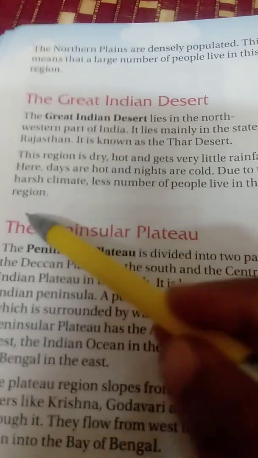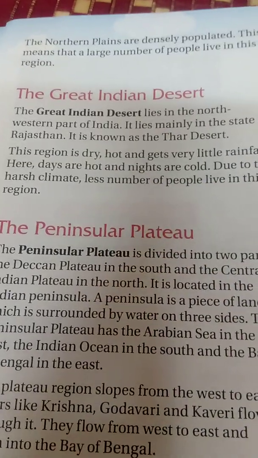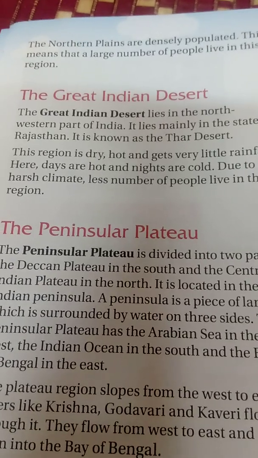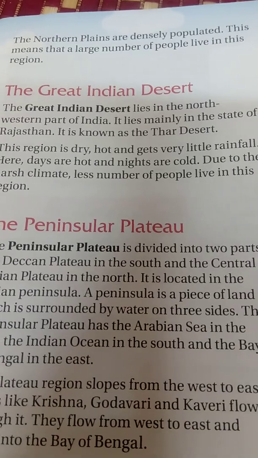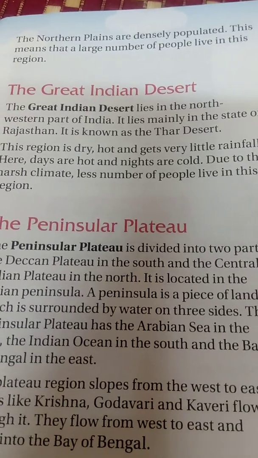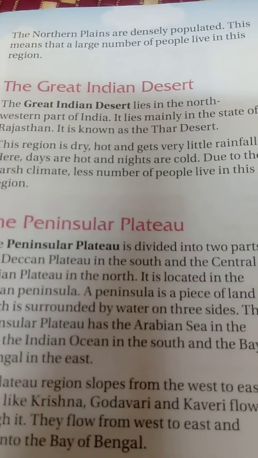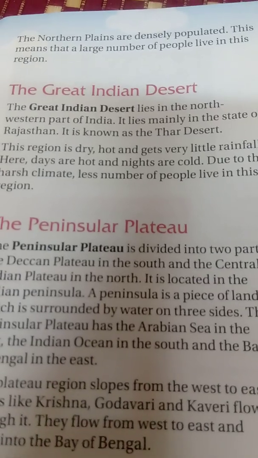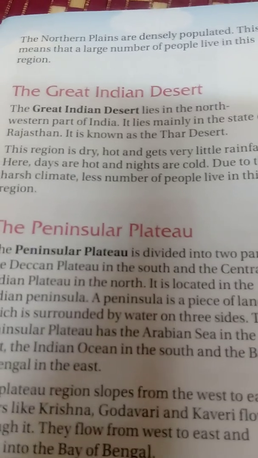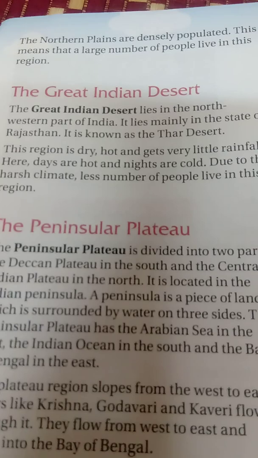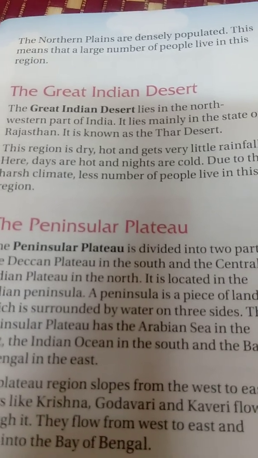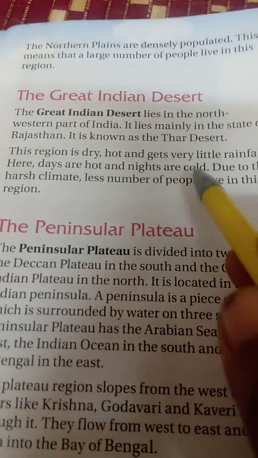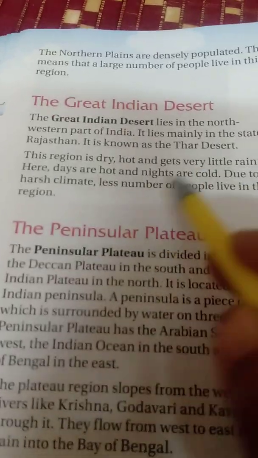Due to the harsh climate, because there is no rain, we can't cultivate plants or crops. So that place is not suitable for agriculture. Without agriculture there is no food and no water, so only a small number of people live in this region.